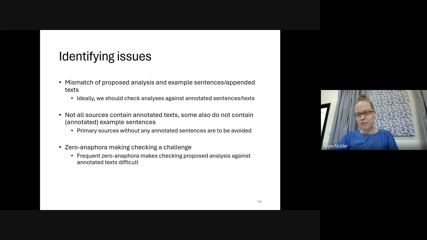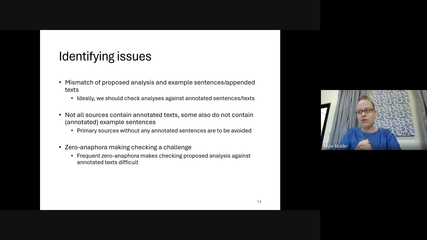The occurrence of mismatches between proposed analysis and example sentences and appended text raises a second issue, which is that ideally we should be able to check a proposed analysis of case marking against annotated text, or at least annotated example sentences. However, not all sources append annotated text, of course. In fact, sources that do are a minority in my current collection of sources.